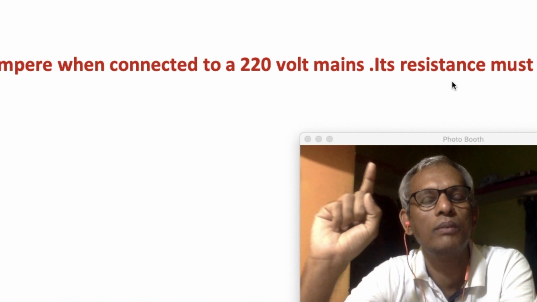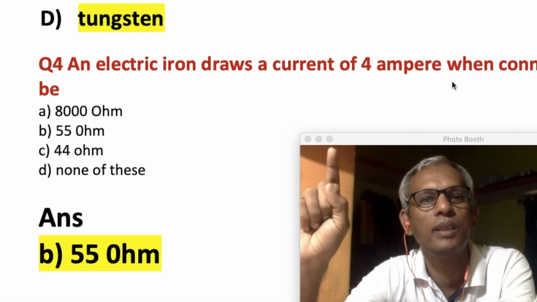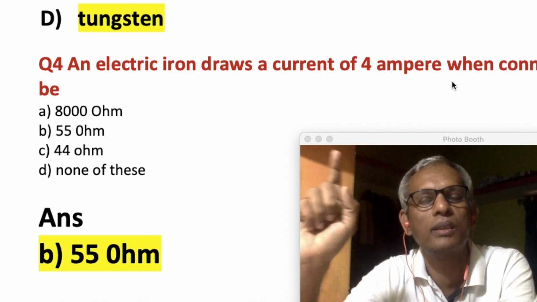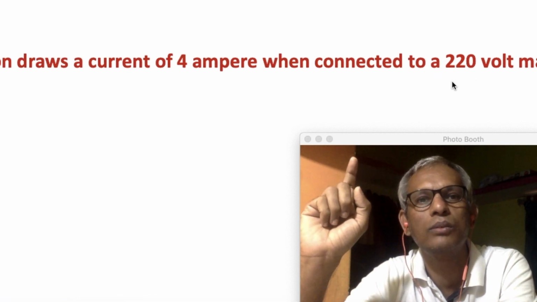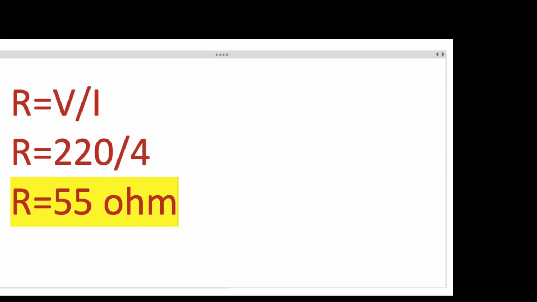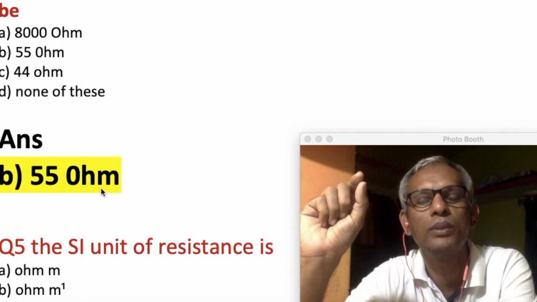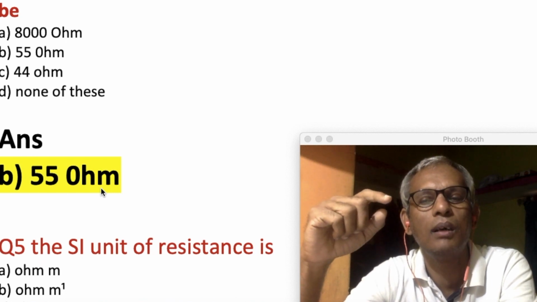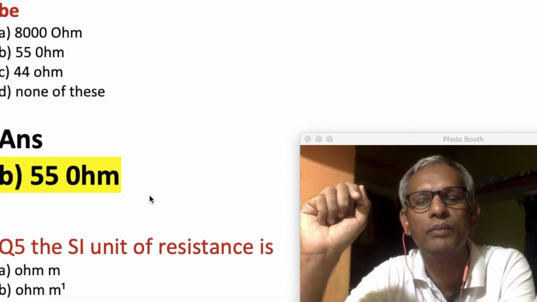They have not given the resistance. So according to Ohm's law, we know that the current flowing through a conductor is directly proportional to the applied voltage and inversely proportional to the resistance of the conductor. So by putting the formula, I is equal to V by R, we get the answer as 55 ohm. So you have to put that formula, I equals V by R. So R is 220 by 4, that is 55 ohm.